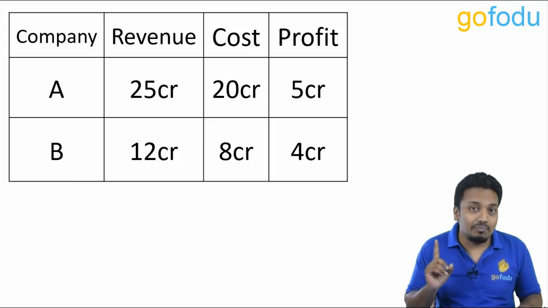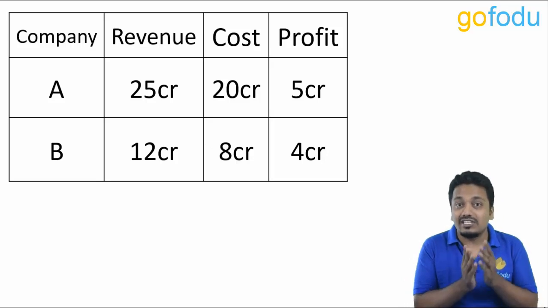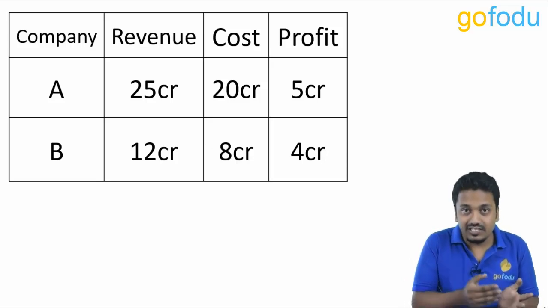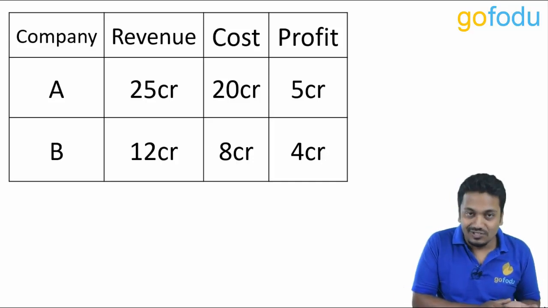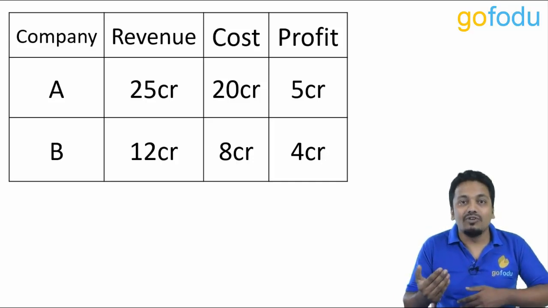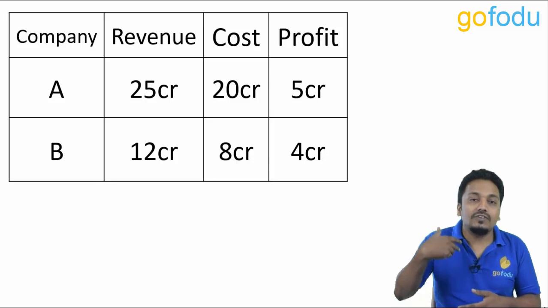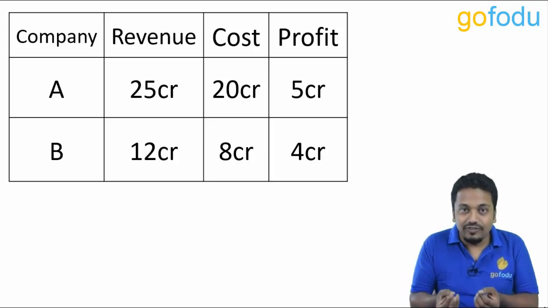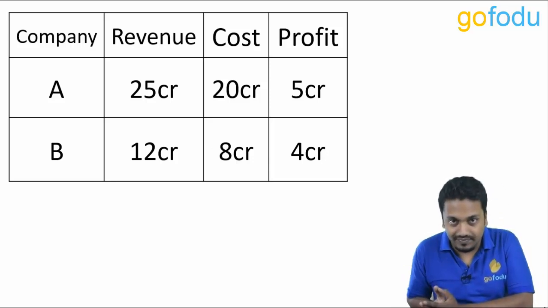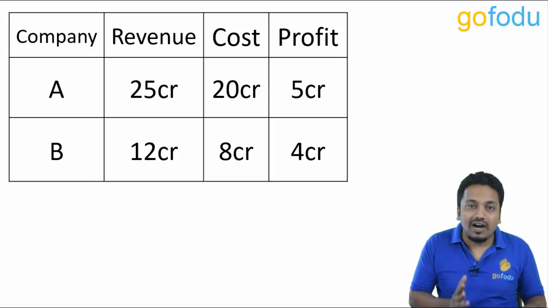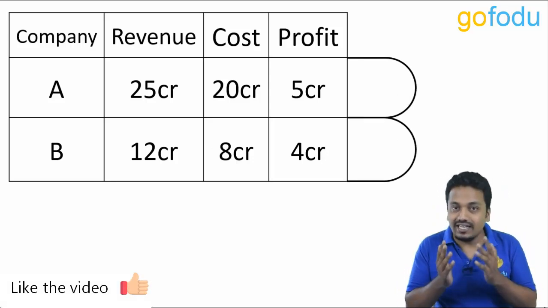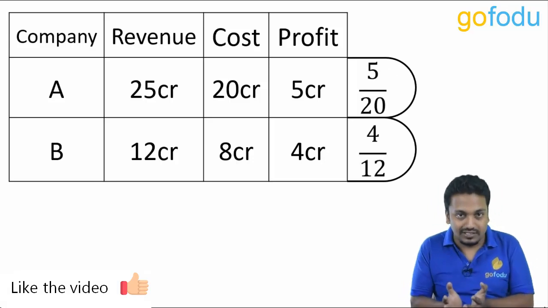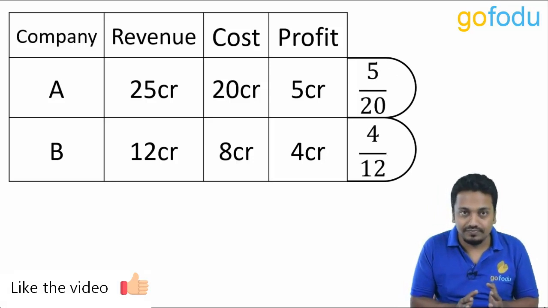But A made a profit of 5 crore by investing 20 crore, whereas B made a profit of 4 by investing 8. So if B had 20, B would have made a profit of 10, right? So if we take into account cost, if we find what part of cost is earned back as profit, we will take the ratio of profit to cost price to get a relation between the two.